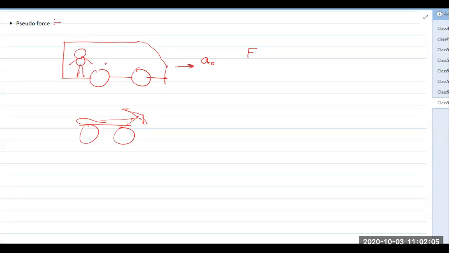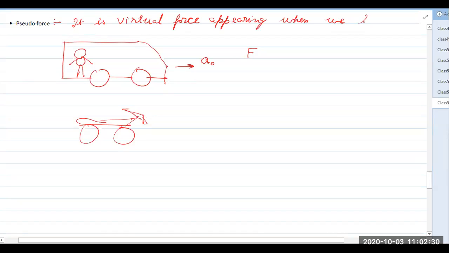The definition of pseudo force you can write is: when we take observation from a non-inertial frame. So what does it mean? Non-inertial frame means accelerated frame actually.